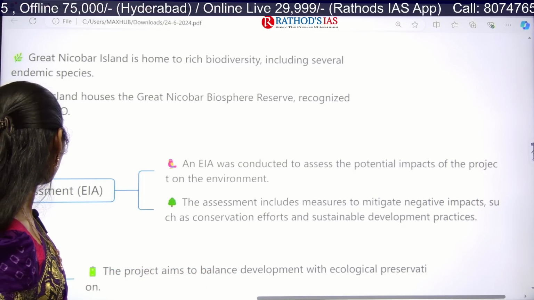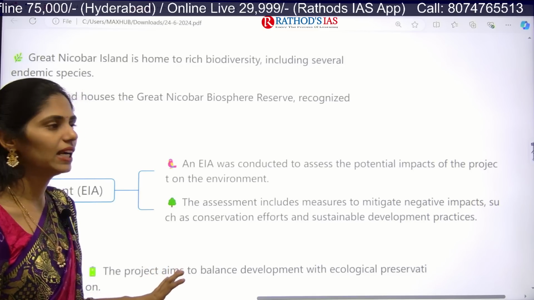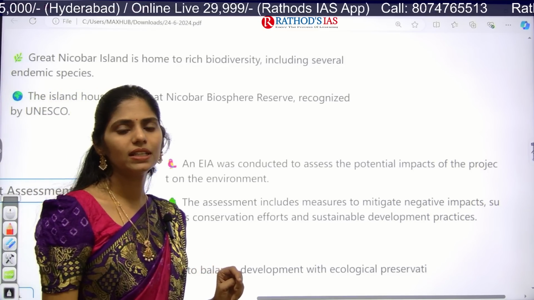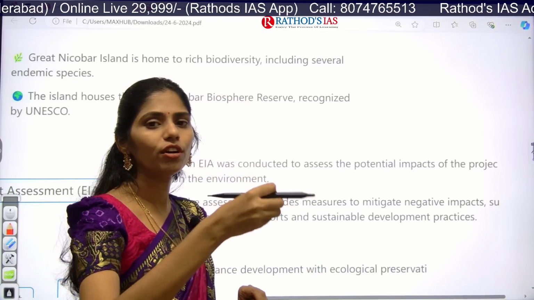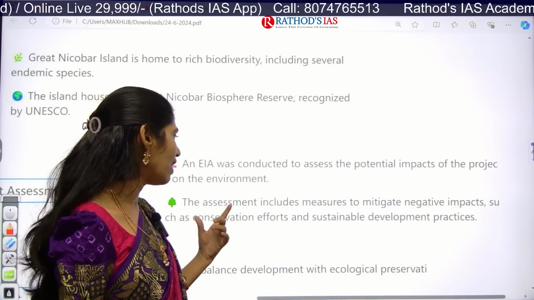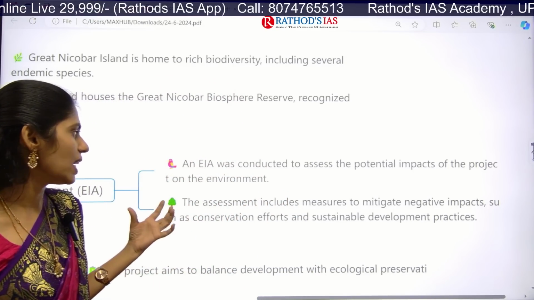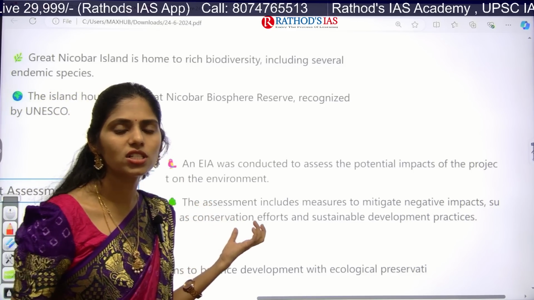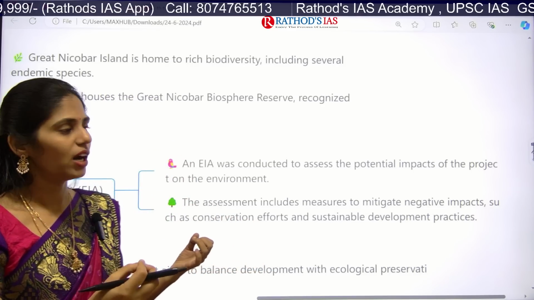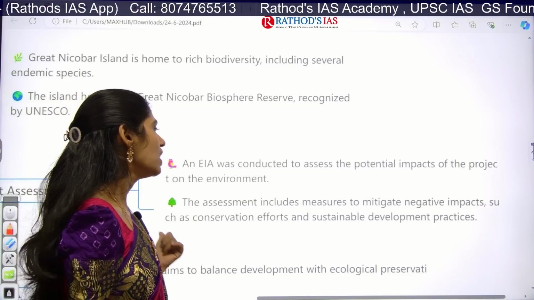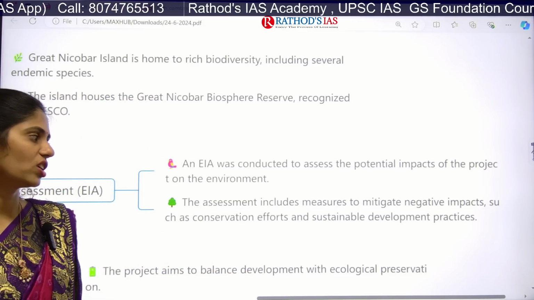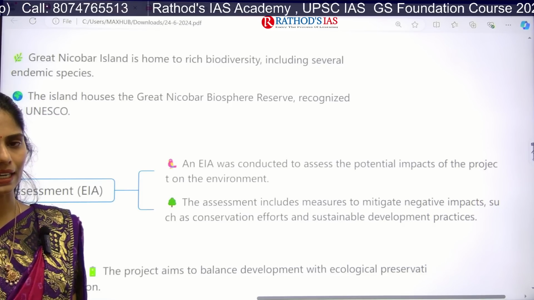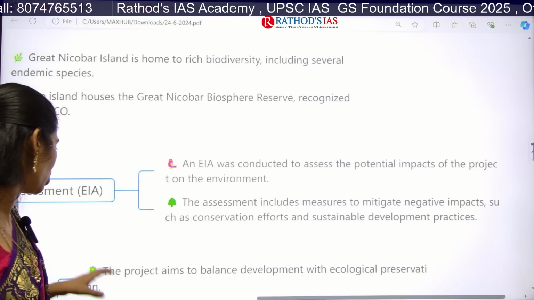Okay, so this environment impact assessment has already been done. After this assessment, they said that there are going to be potential impacts, that is, a good number of negative impacts on the environment. This assessment also gives some measures on how we can mitigate these negative impacts, like what steps we have to take, like conservation and sustainable development practices that we are not focusing much on.